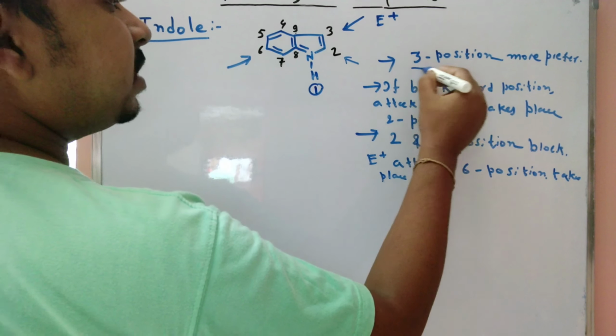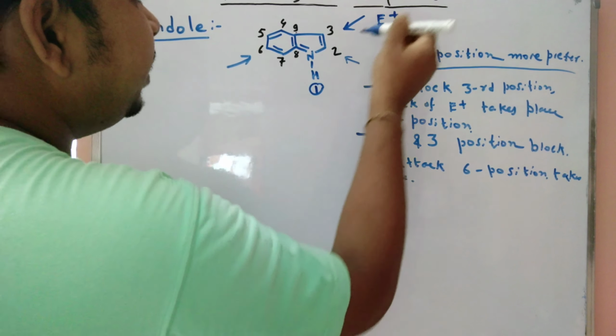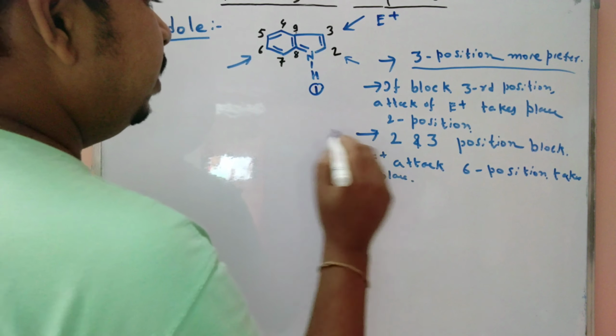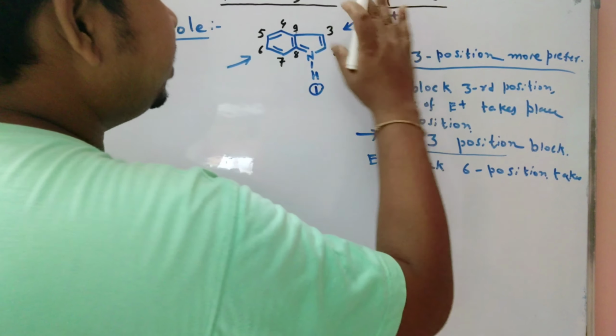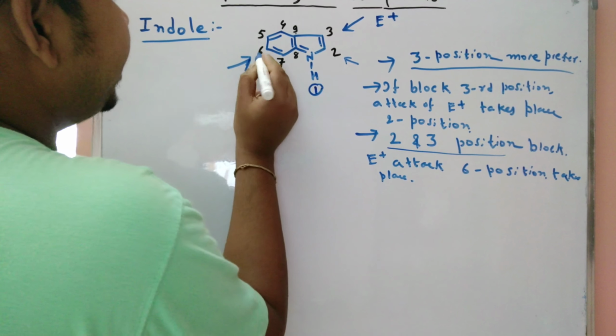So the important point is that the third position is more preferred. If you block the third position, the electrophile attacks the 2 position, and when both the 2 and 3 positions are blocked, the electrophilic attack takes place at 6.